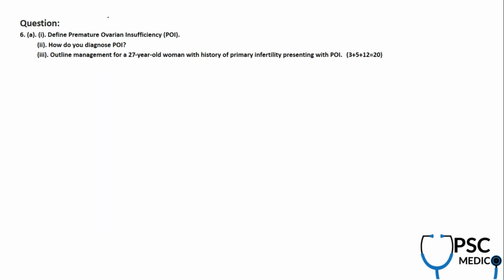Now this is from gynecology, that too the family planning part. This is infertility, I think, gynecology infertility. They're asking you what is the definition of premature ovarian insufficiency, what are the methods to diagnose ovulation testing, and how do you manage a patient with a history of primary infertility presenting with premature ovarian insufficiency. So this is the question asked. Before this, there were some questions on investigation of primary and secondary infertility, but very rarely asked. It's a new pattern question and a new question from this topic.